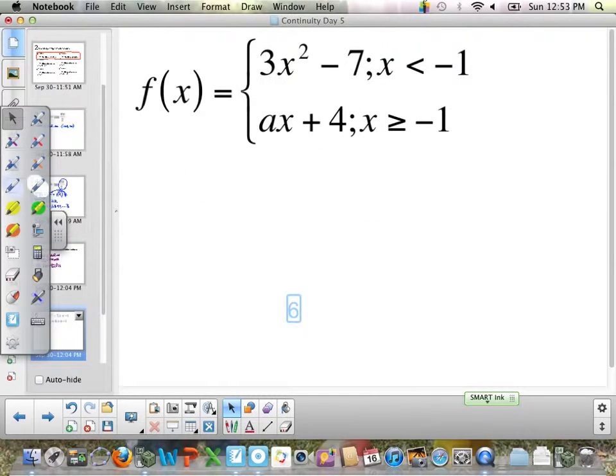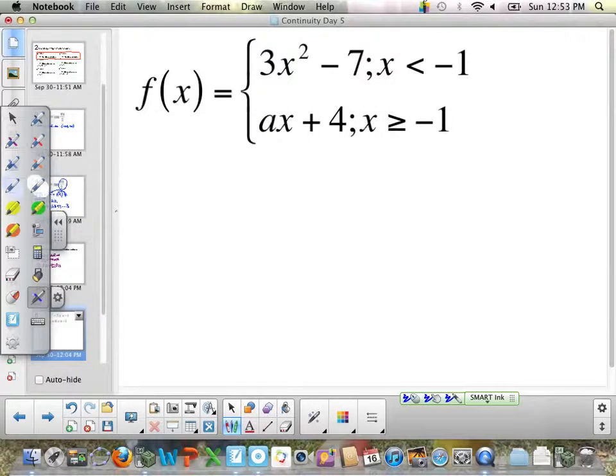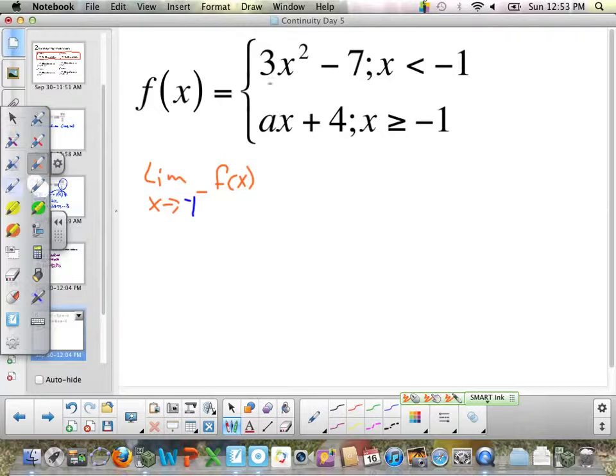So let's look at this first example. Find a value for a such that f of x is continuous. First off, from the left and the right, our limit must be the same. The limit as x approaches -1 from the negative side, according to this piecewise function, is 3 times -1 squared, which is 3, minus 7, which is -4.